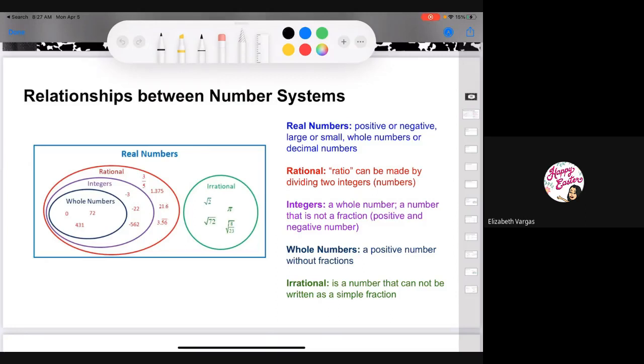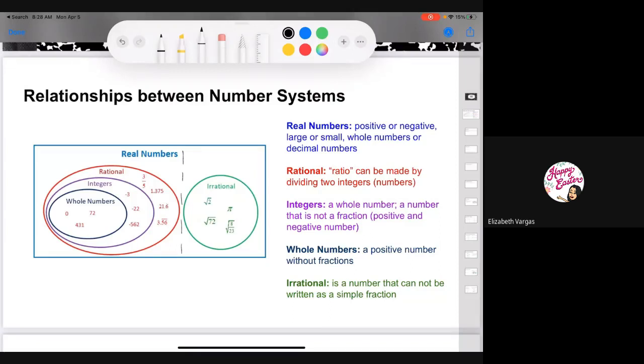So the way that we think about real numbers is that real numbers are just all numbers that basically exist. They can be positive, negative, large or small, whole or decimal numbers. So when you think of real numbers, think of all the numbers. Those numbers are then divided into what are known as rational numbers and irrational numbers. Rational numbers are just ratios that can be made by dividing two integers.